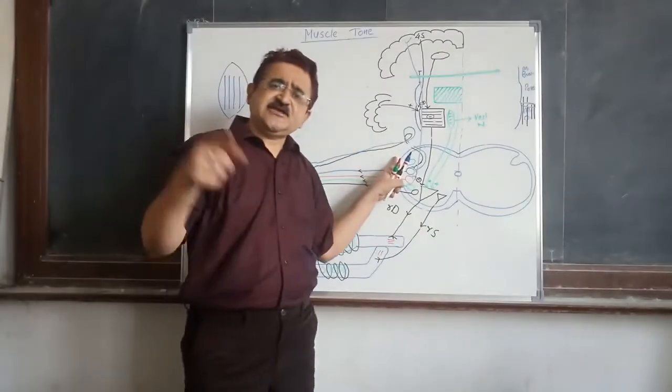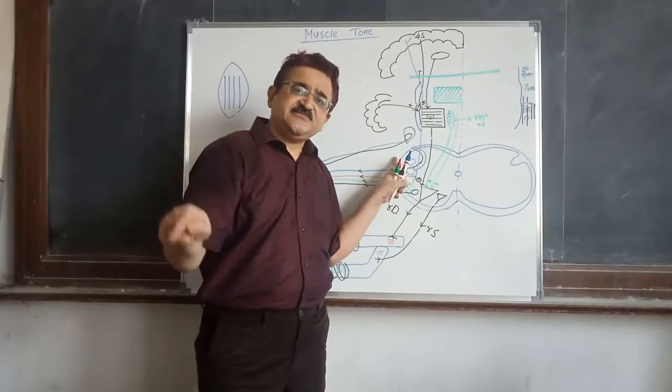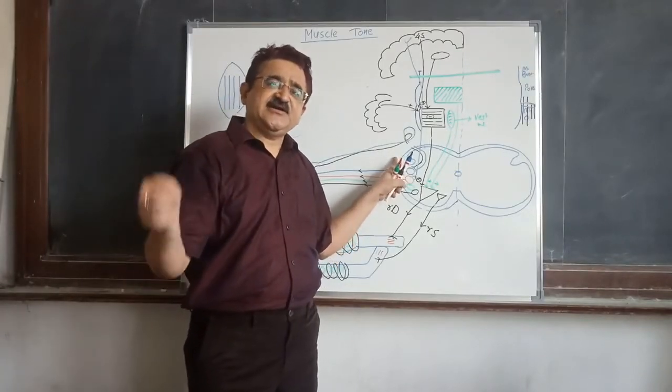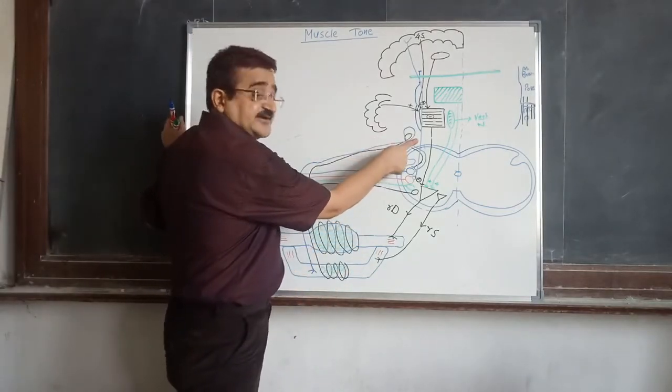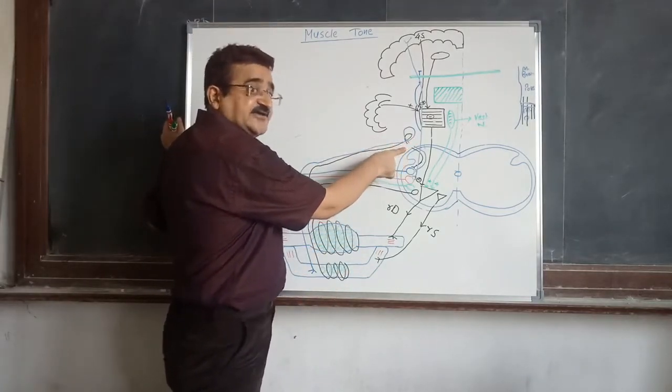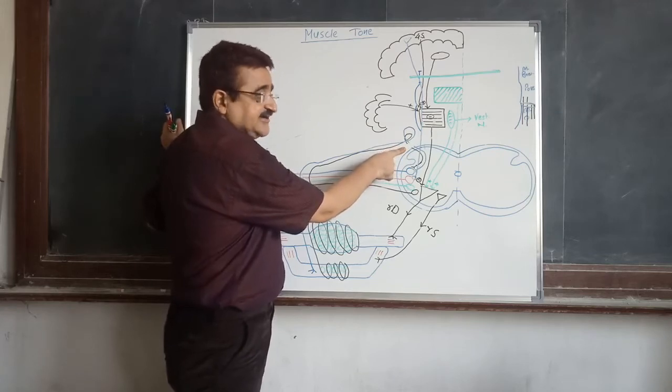Now we do the same experiment in the ischemic decerebrate rigidity and see what happens to it. The same experiment, deafferentation, is done in the ischemic decerebrate rigidity.